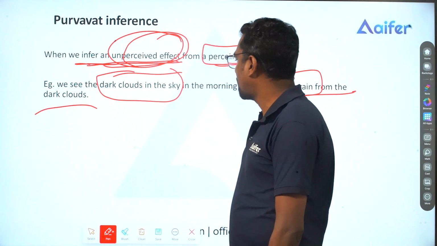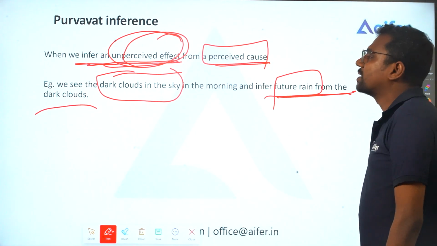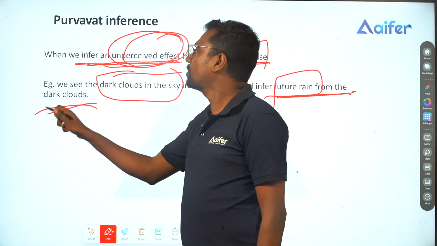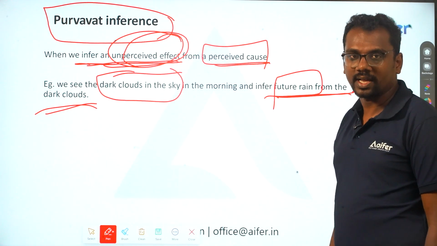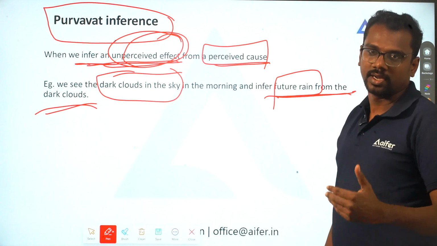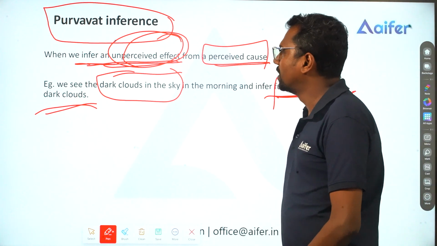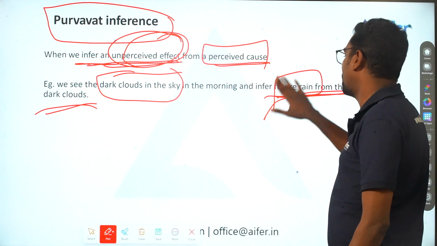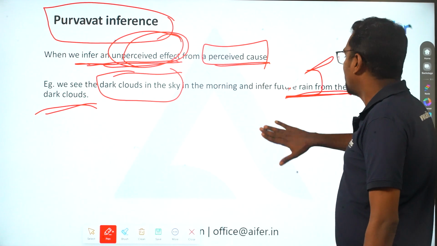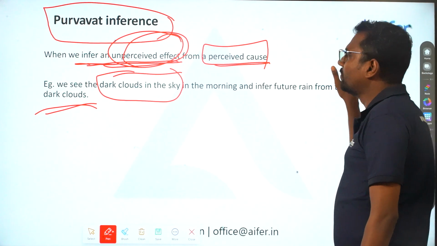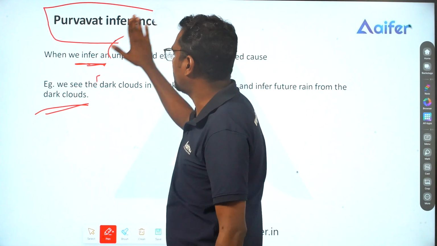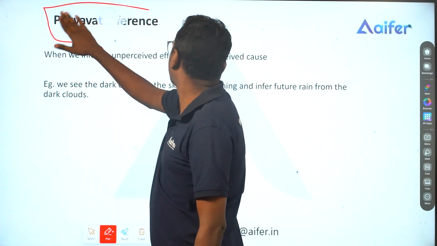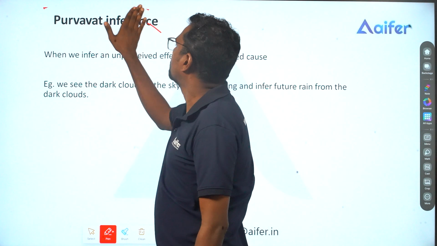That's what we have, Purvavat inference. So here we infer an unperceived effect from a perceived cause.